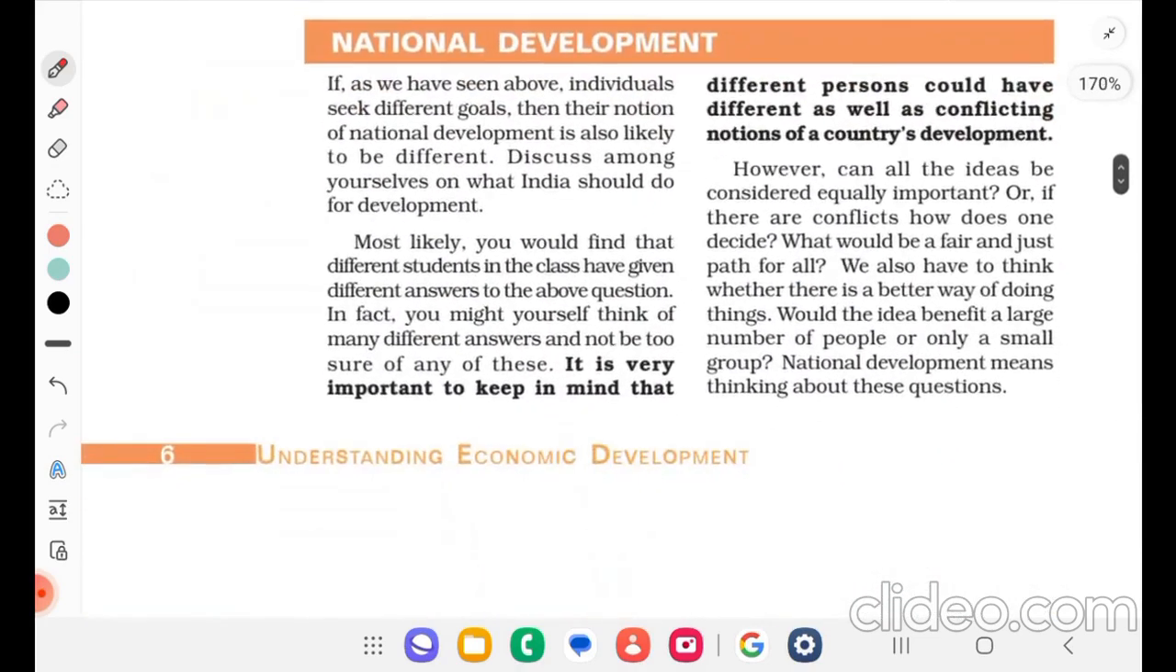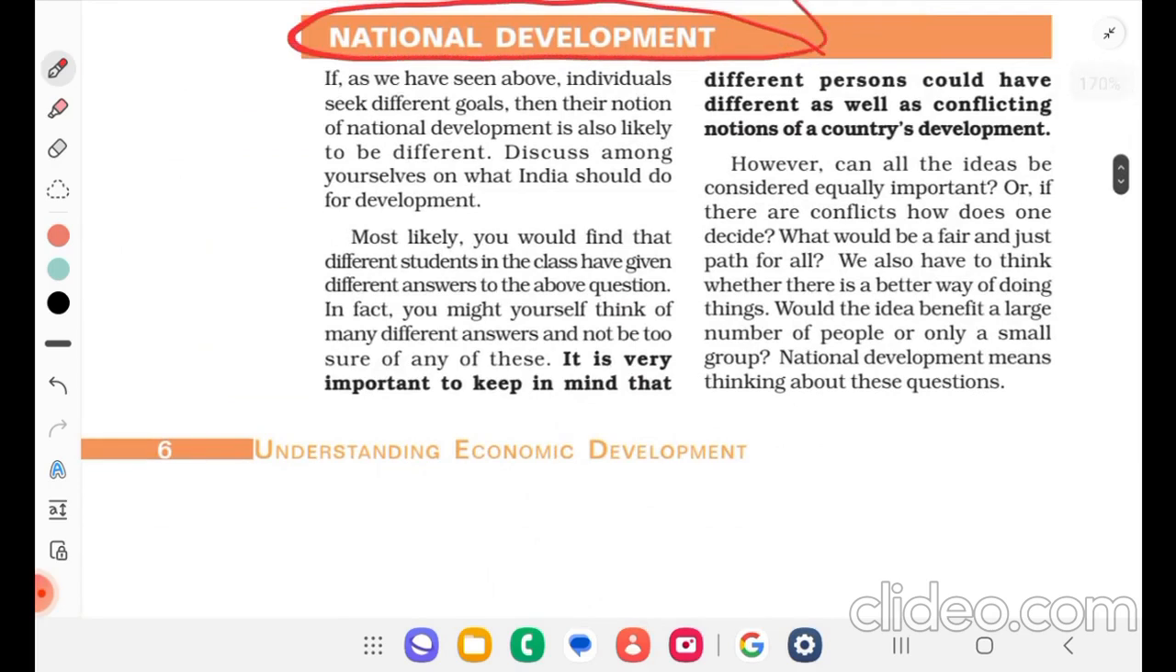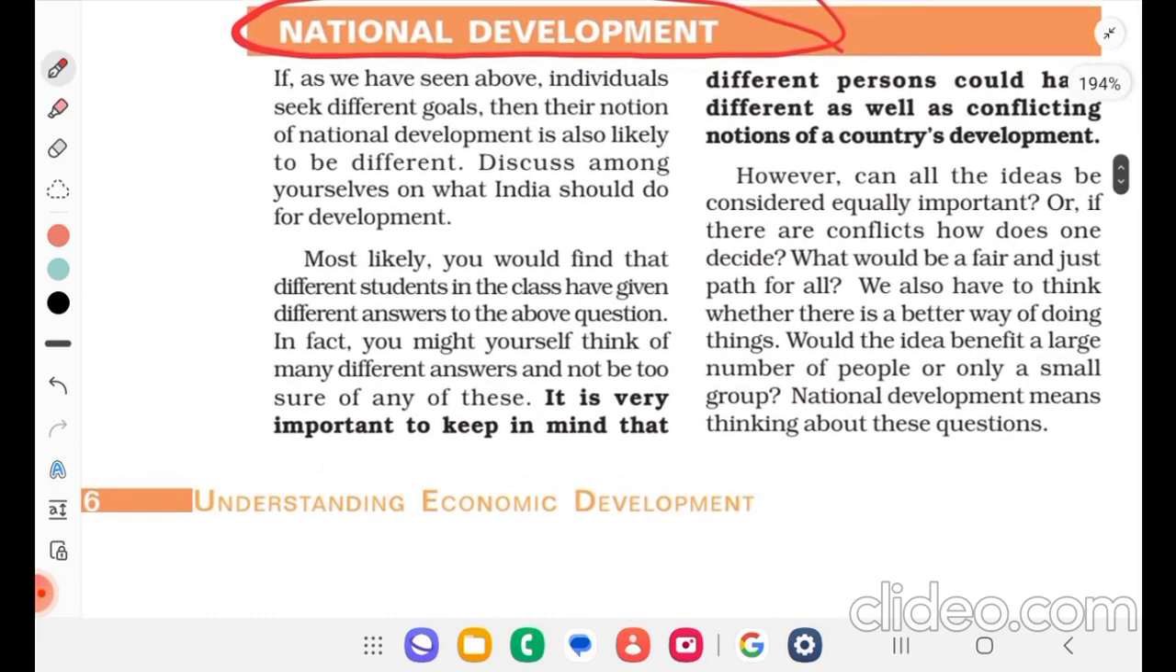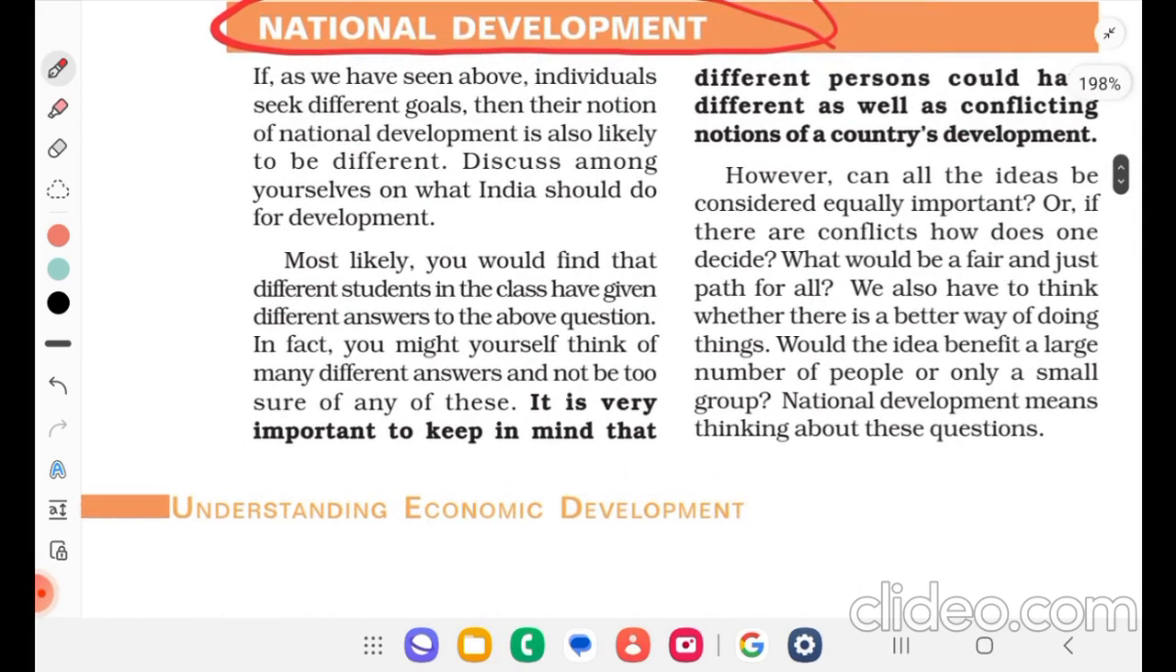So now we'll see about national development. If, as we have seen above, individuals seek different goals, often their notion of national development is also likely to be different. Discuss among yourself on what India should do for development. So this is a kind of discussion, but we'll continue reading. Most likely you would find that different students in the class have given different answers to the above questions. In fact, you might yourself think of many different answers and not be too sure of any of this.